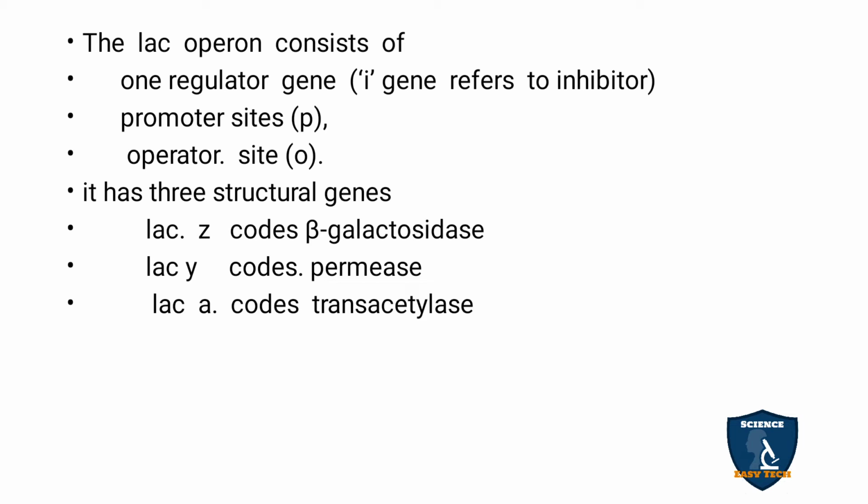And you have 3 structural genes: LAC-Z, LAC-Y, LAC-A. These three genes code for LAC-Z for beta-galactosidase, LAC-Y for permease, LAC-A for trans-acetylase.